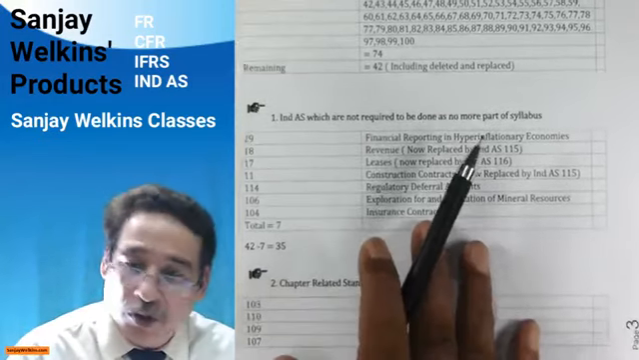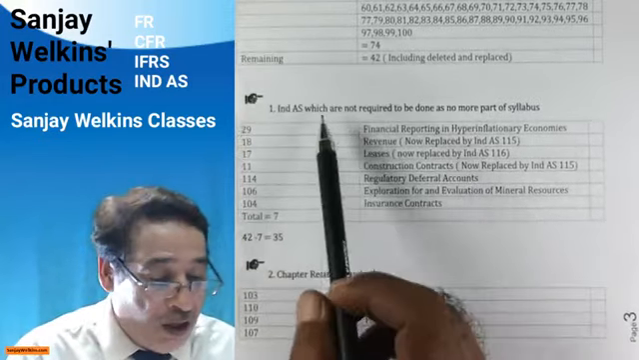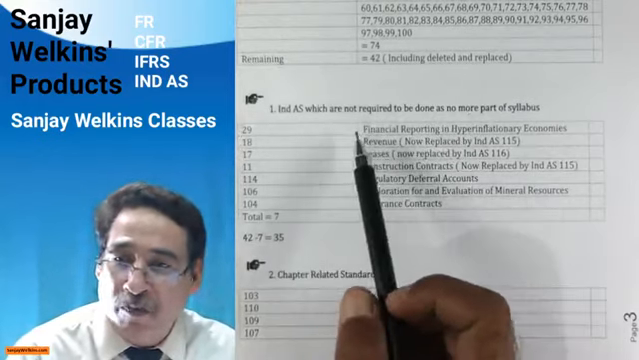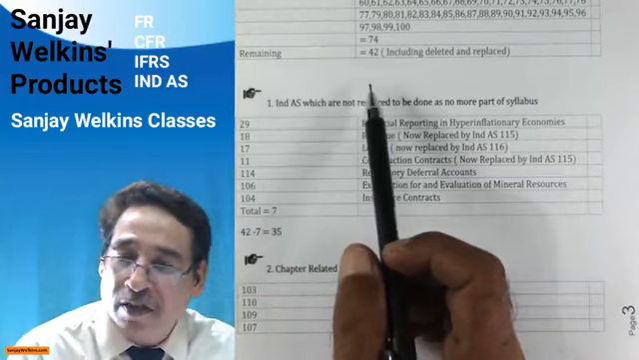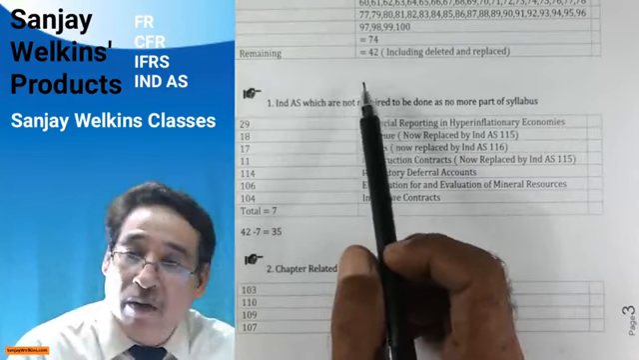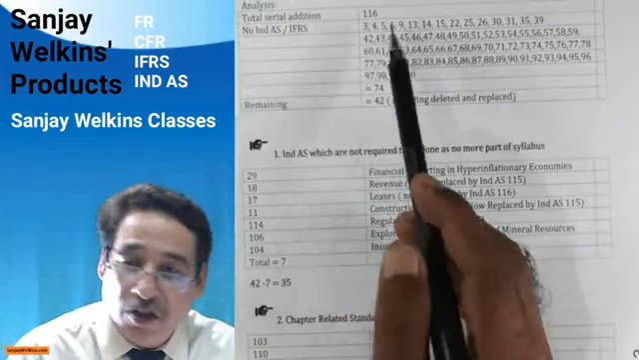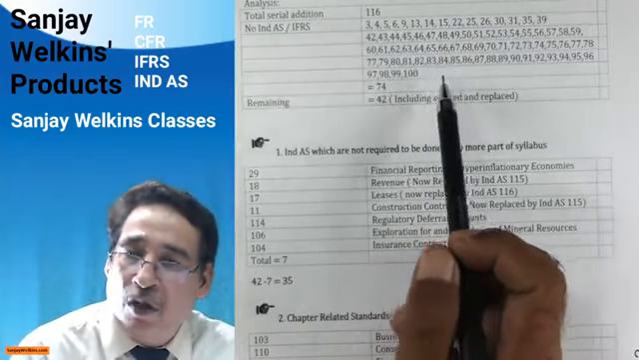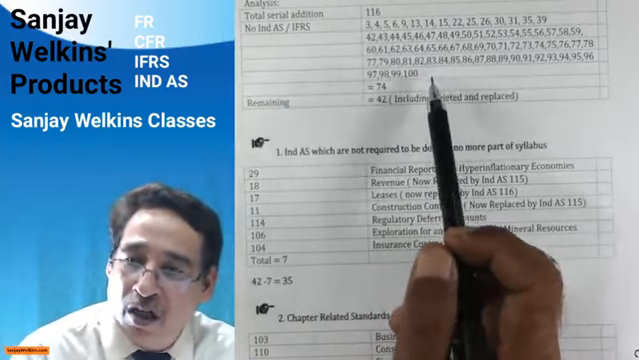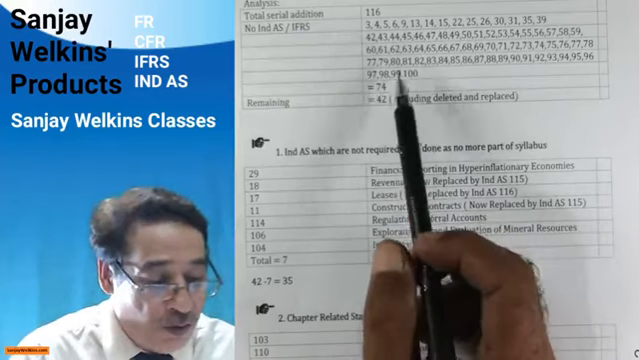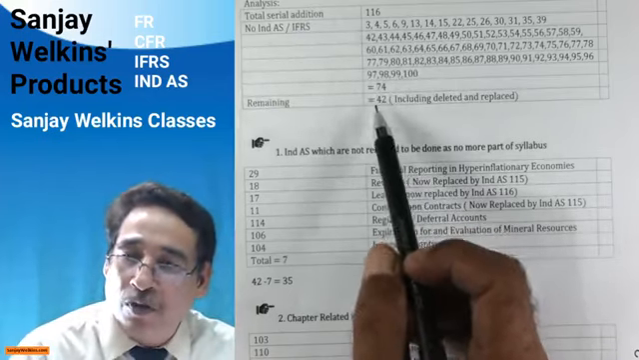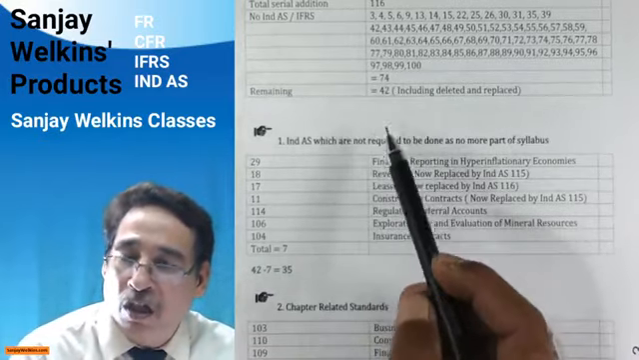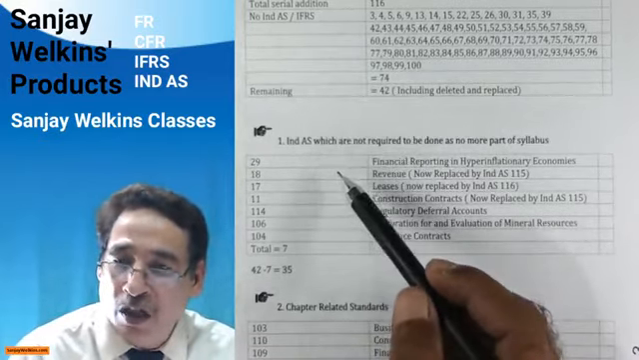So we come to the next analysis: Ind ASs which are not required to be done as they are no more part of the syllabus. Now, out of 116, 74 slots are vacant, there are no Ind ASs for them, or IFRS, or International Accounting Standard for them. So technically speaking, we are supposed to do 42, but at the same time, 42 includes many standards which are, as I said a moment ago, deleted or replaced.